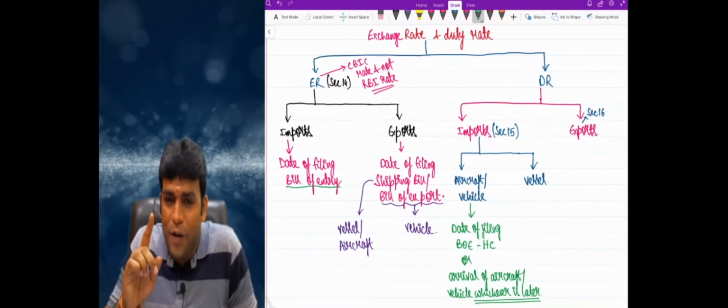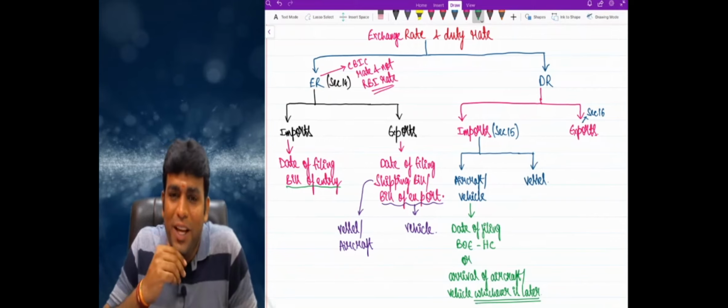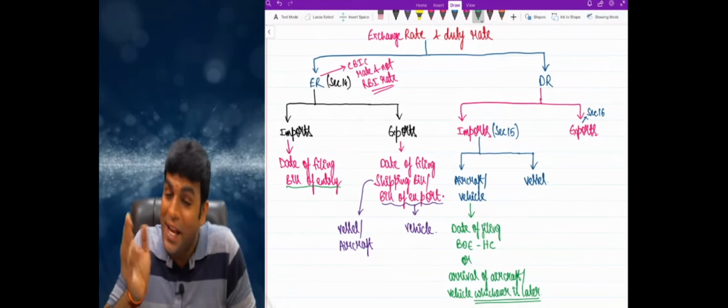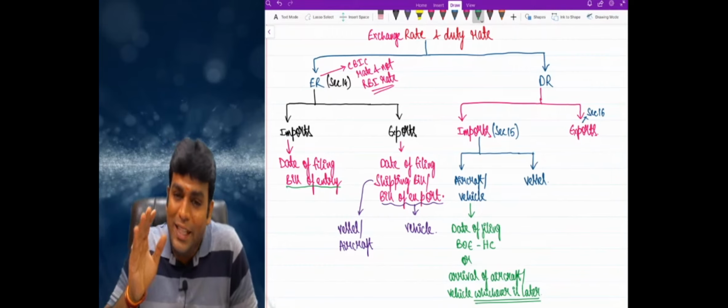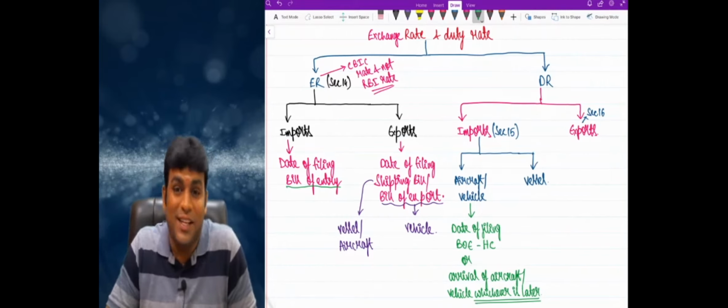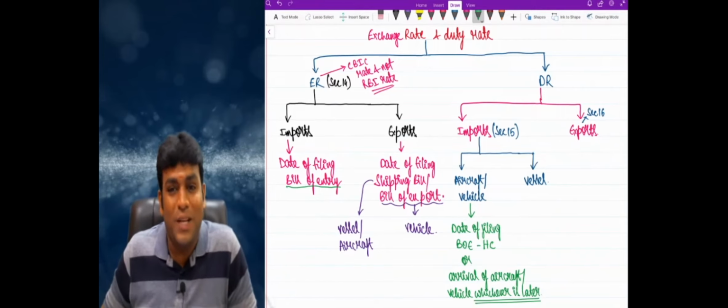Now, I'll ask you one common sense point. You filed bill of entry in advance, but so far aircraft or vehicle did not come into India. So will you pay the duty? Obviously you will not pay, because you will obviously pay the duty only when you take the goods in your hand. At the time of taking the goods only you will pay the duty. Next possibility. Aircraft or vehicle arrived. Can you directly go and take the goods? Answer is no. We will take the goods only after I file bill of entry for home consumption.